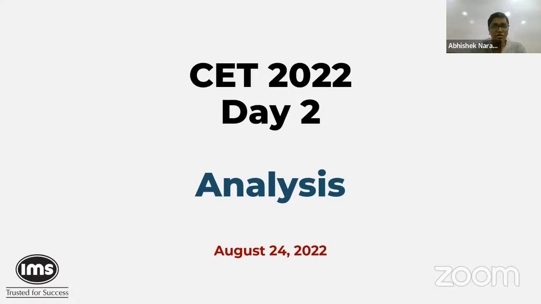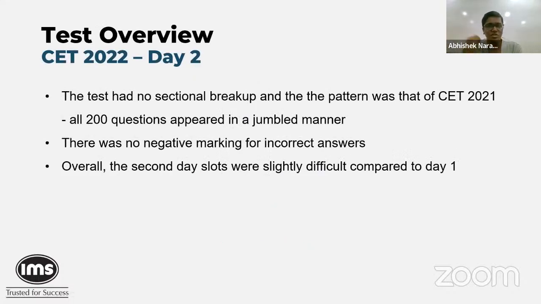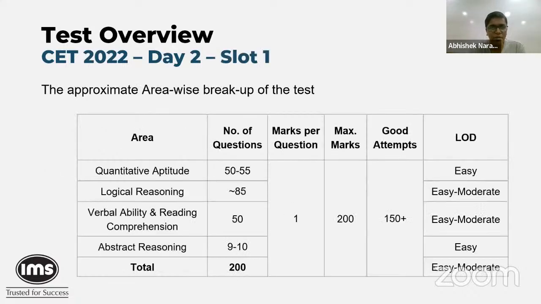Okay. So the first thing that we want to talk about is the pattern, which was similar to that of last year, where you had one question, one mark, which is the usual, 200 questions, 150 minutes, no negative marking, as we all know. And just like last time, we had a jumbled paper. So for those who were thinking, okay, 50 for verbal, 50 for quant, and I'll adjust my time accordingly, those people would have had to make some changes in their strategy, right? That's probably the only, I don't want to say new, but as compared to last year, it's the same format, right? Let's go on to the overview of the section.